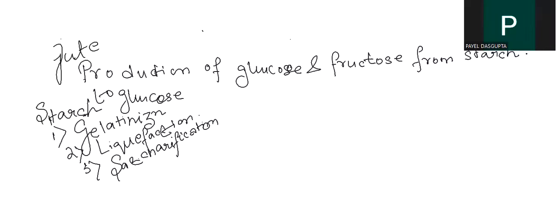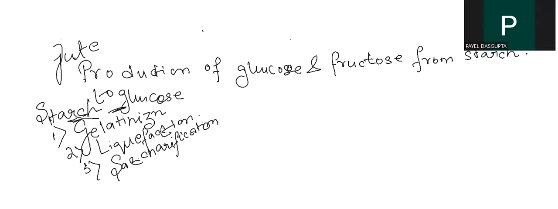Whenever there is a question like how can you produce glucose and fructose from starch, when we need to convert starch to glucose, we take three major steps. First is gelatinization, second is liquefaction, third is saccharification.